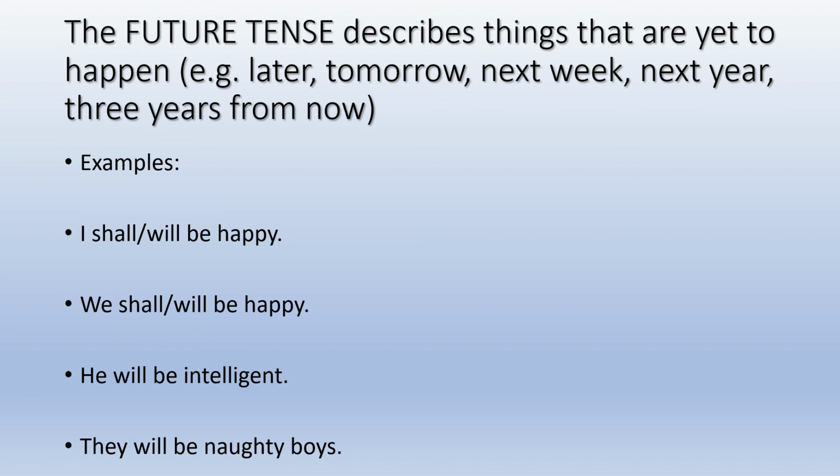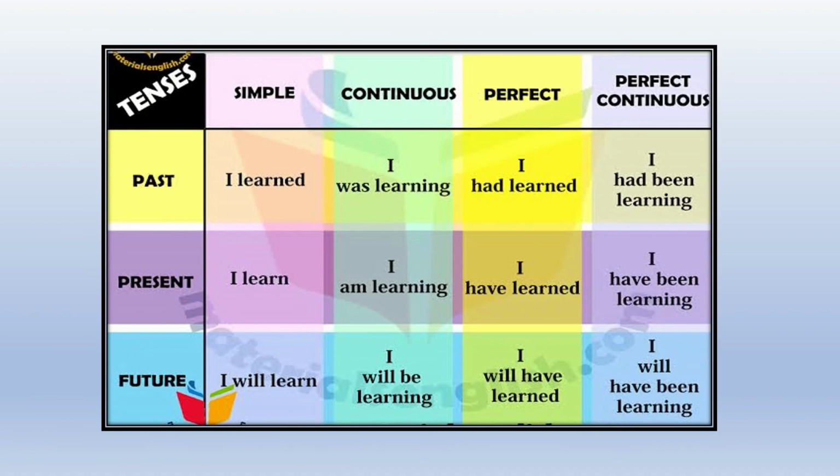I shall or will be happy, we shall or will be happy. He will be intelligent, they will be naughty boys. So in the future tense, we generally have words like shall or will, which informs us that these things are going to happen in the future.